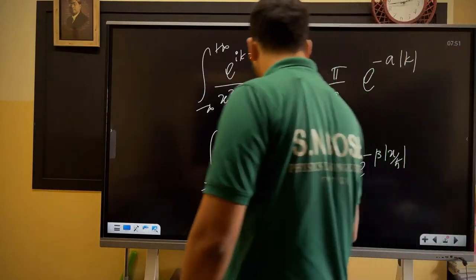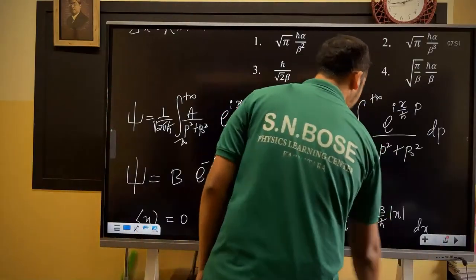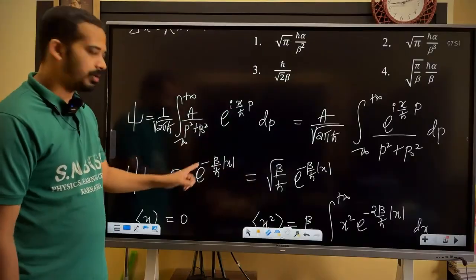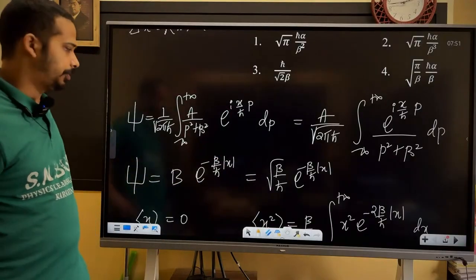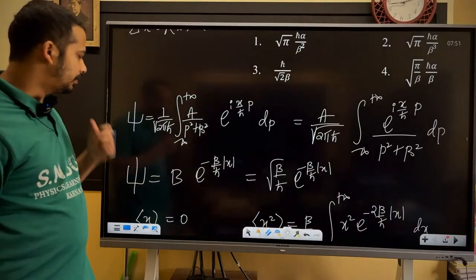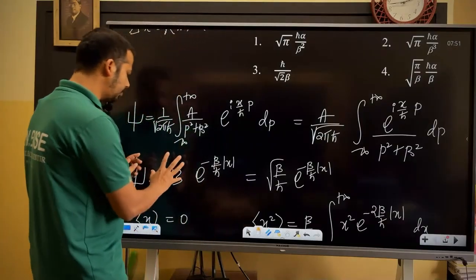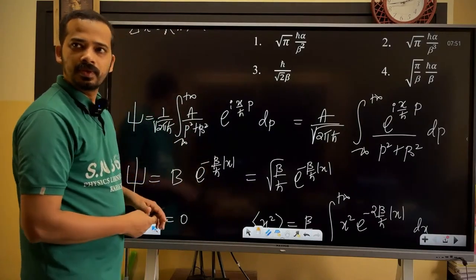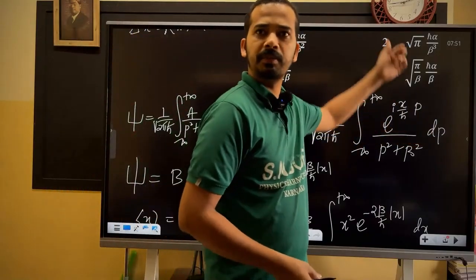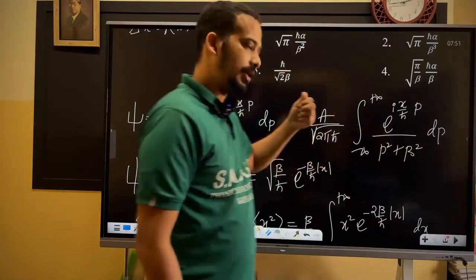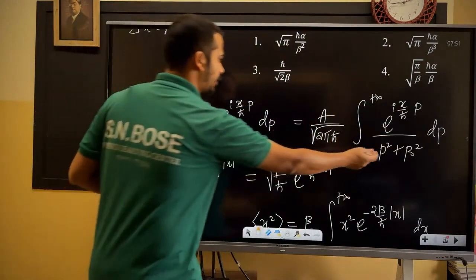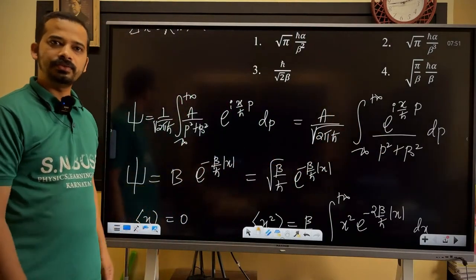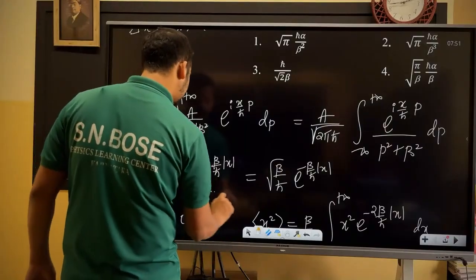So now look at here. Once you transform back, that function is very easy to handle. Am I right? E power minus kappa mod x kind of thing. Now look at here. I have shown some confidence to write all of the constants as beta and then normalize it. While integrating, also something came, right? Pi by a or something. I just absorbed all of them into one constant. Anyway, later I'm going to find it using normalization. The functionality part is important for me.